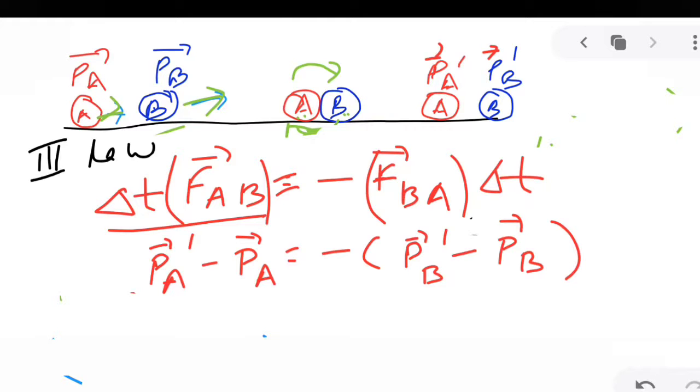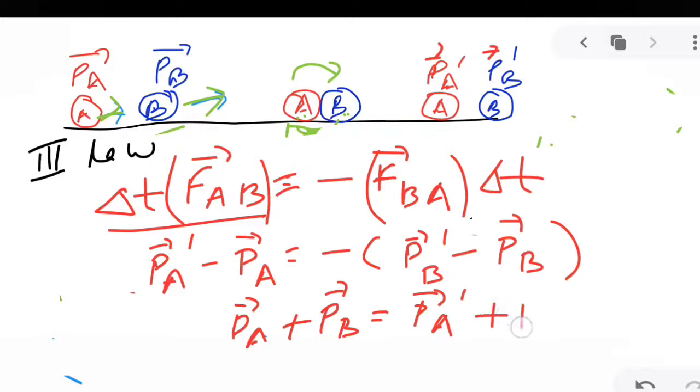Rearranging these, we have PA plus PB is equal to PA dash plus PB dash.